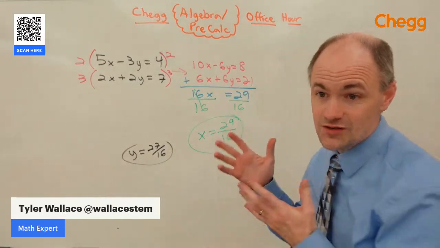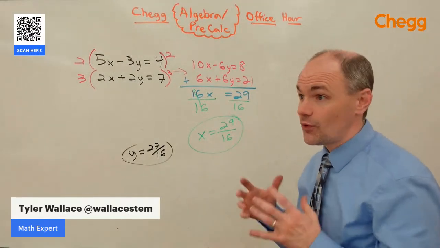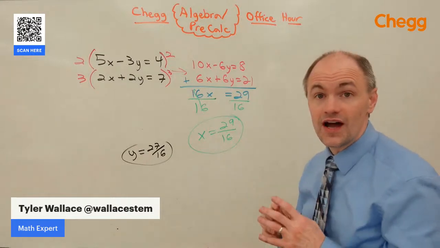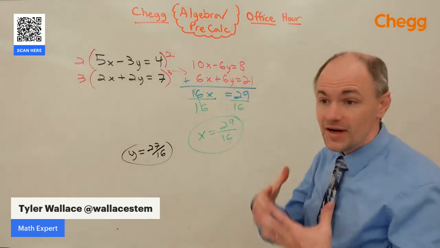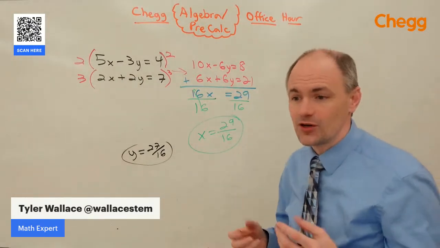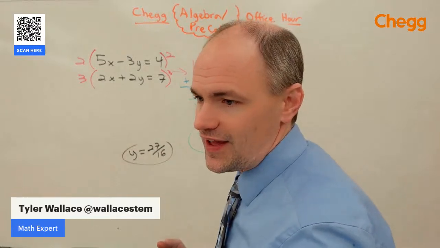Great question. The addition method, great way to solve. It's probably more straightforward and quicker than the substitution method, less to keep track of. It solves quicker, but it does take a little bit more work to set it up correctly. So that's the trade-off that we get.